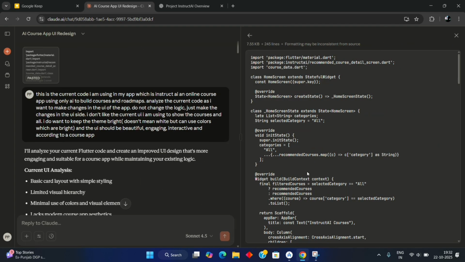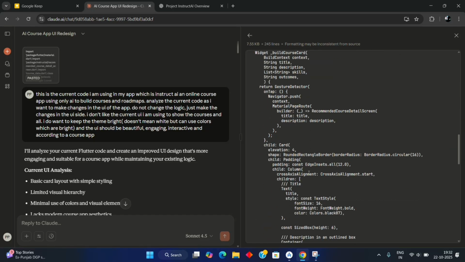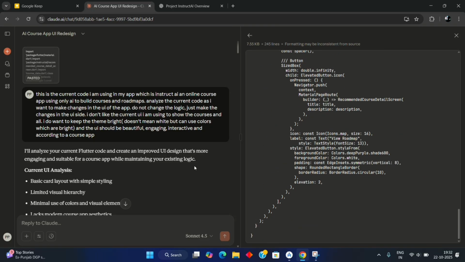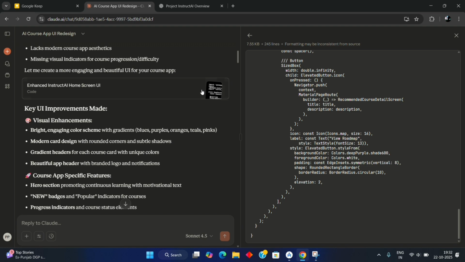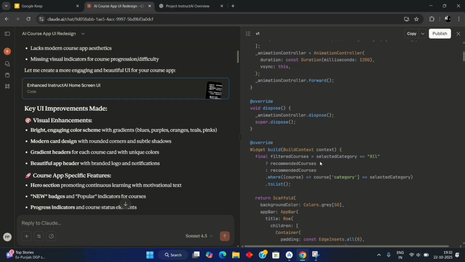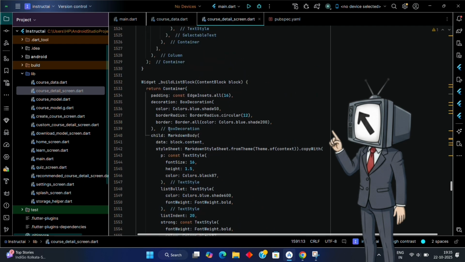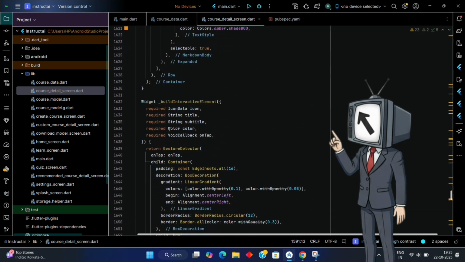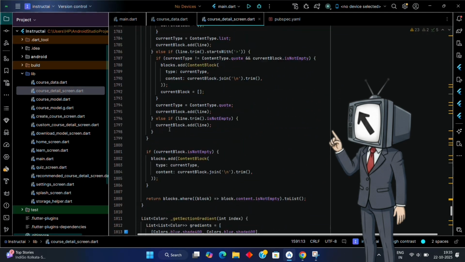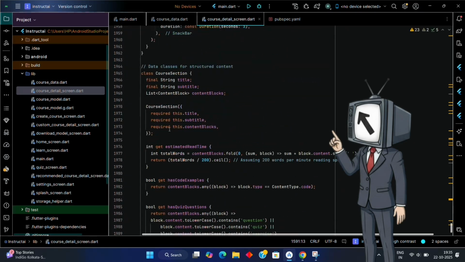I took each prototype file and gave it to Claude with a detailed prompt. Here's what the prototype does. Now make it production ready. Improve logic, optimize UI, and comment everything. And Claude delivered. It cleaned up the logic, added better structure, smoother animations, and made the UI look like an actual product, not a university project.